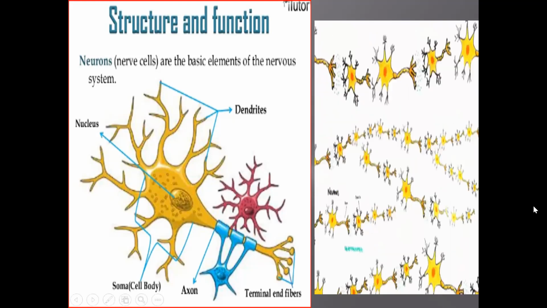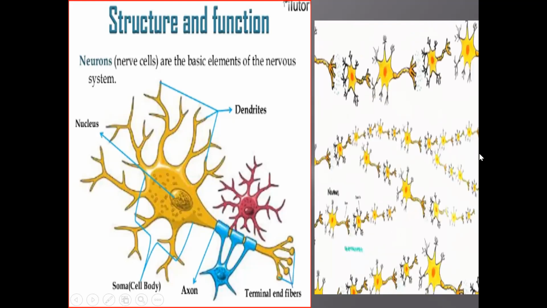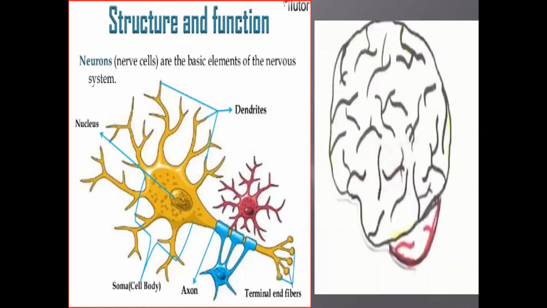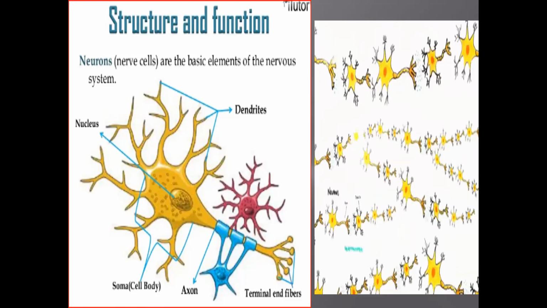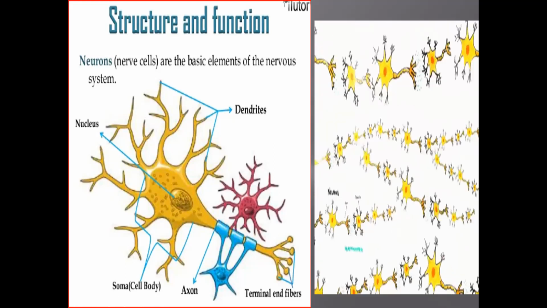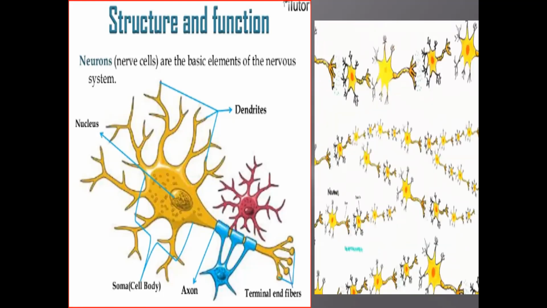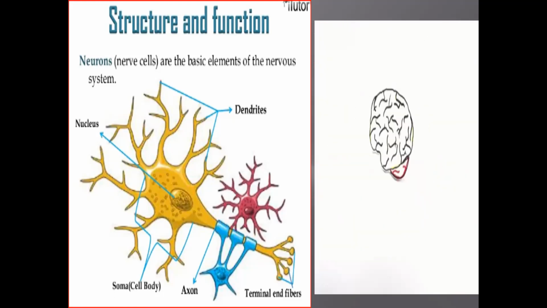Our body has a network of nerves to carry messages from the brain to other parts of the body. Nerves are of three types: sensory nerves, motor nerves, and mixed nerves. Sensory nerves are the nerves that carry messages from the sense organs, that is eyes, nose, tongue, ears, and skin, to the brain and the spinal cord.